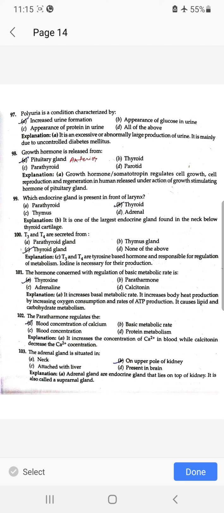Polyuria is a condition characterized by increased urine formation. Growth hormone is released from the pituitary gland. Which endocrine gland is present in front of larynx? Thyroid. T3 and T4 are secreted from the thyroid gland.